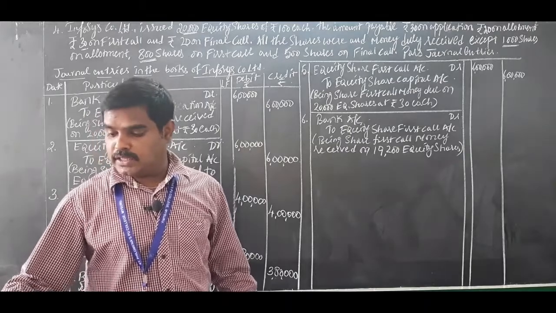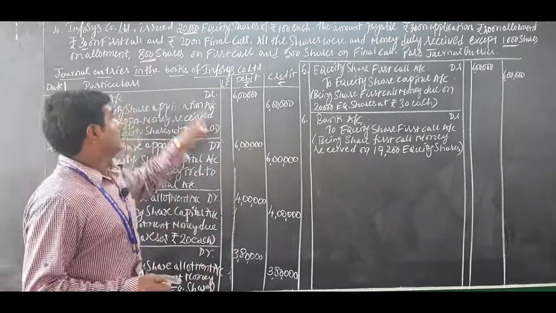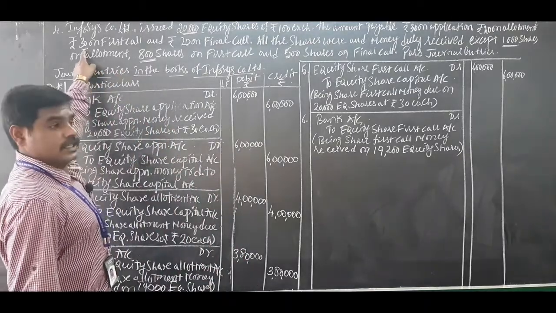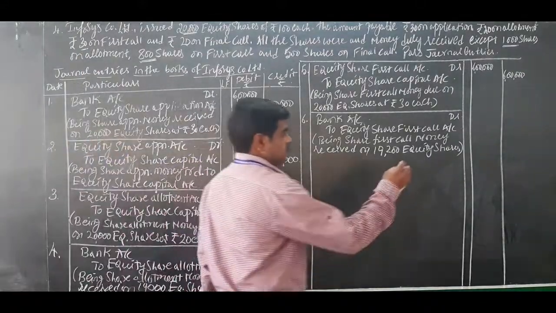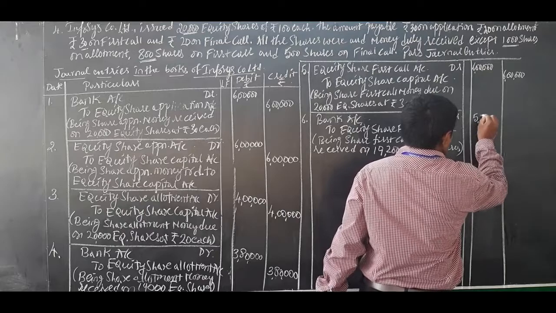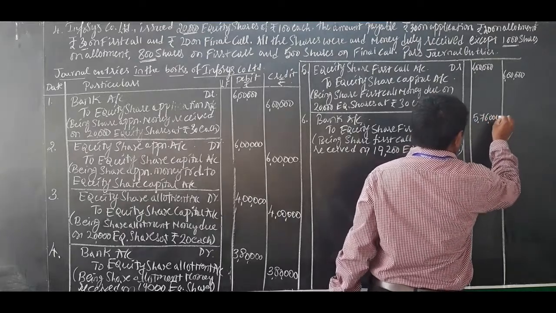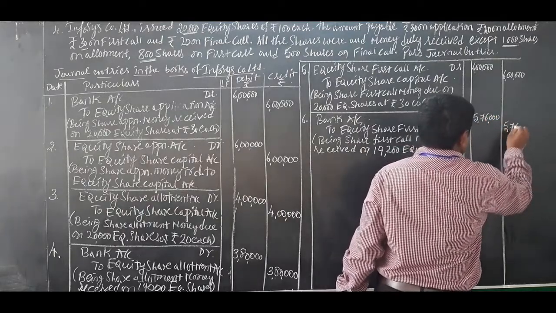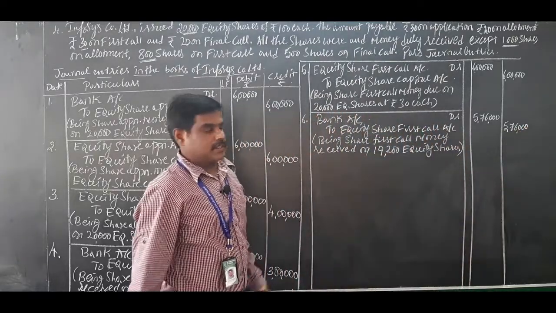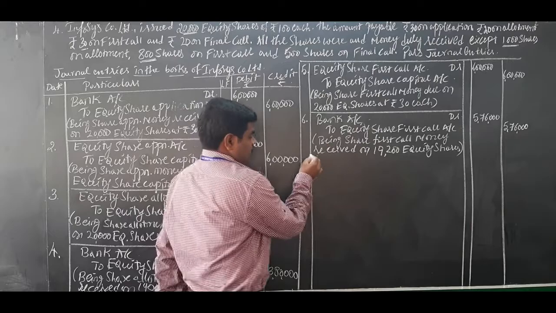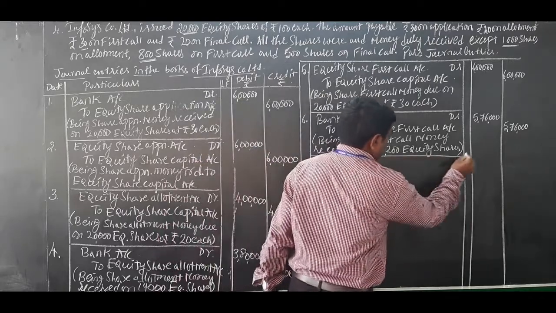So 19,200 into how much is the first call, 30 rupees, it comes to 5,76,000. So debit 5,76,000, credit, that is on first call money received.